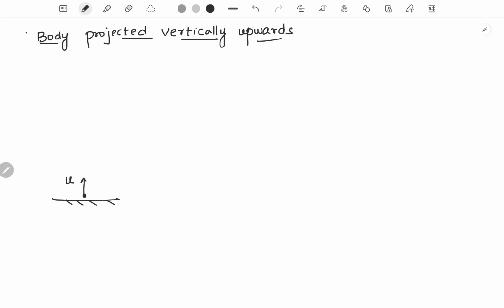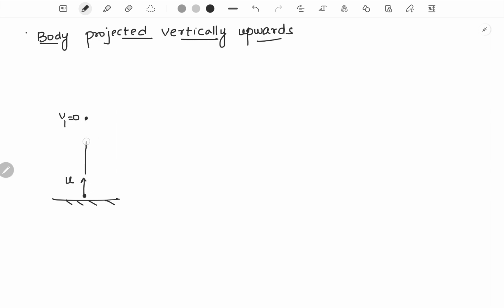As we discussed earlier, when you have the velocity and acceleration of the body in opposite directions, the body would generally slow down, that is, its velocity would decrease. After a certain amount of time, it would become 0. Since you have projected it with a velocity u, it will keep on going upwards, and somewhere its velocity will become equal to 0.